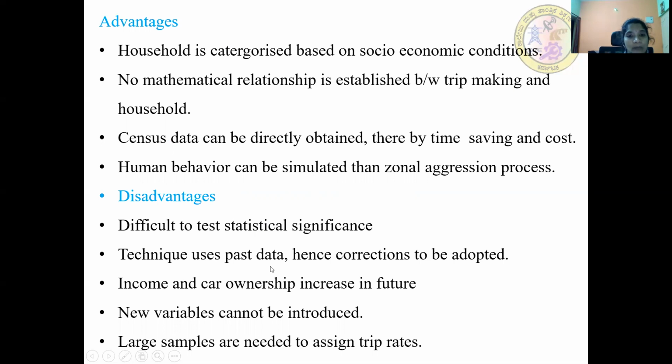The technique uses past data, hence correction has to be adopted. Income and car ownership increase in future. New variables cannot be introduced. Large samples are needed to assign trip rates.